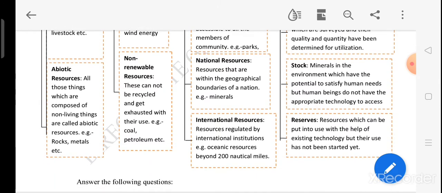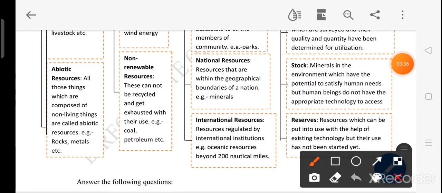If we see non-renewable resources, as the name suggests, non-renewable resources are those resources which cannot be recycled and get exhausted after one use. When we use them, they get exhausted. For example, suppose we have to go somewhere and we need some fuel in our bike or car, and finally after going some kilometers, we see the car has no fuel, then we have to fill the fuel. That fuel is an example of non-renewable resources because we have used that resource once and it has got exhausted. Coal and petroleum are the examples basically.